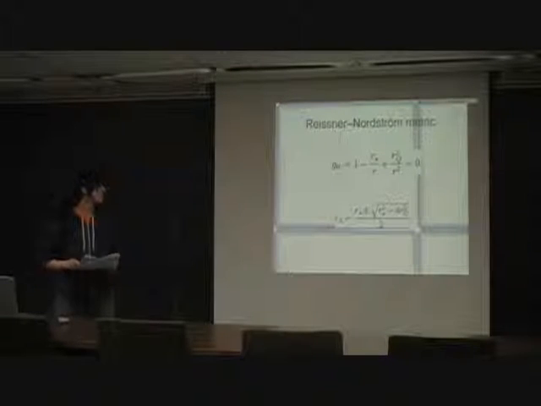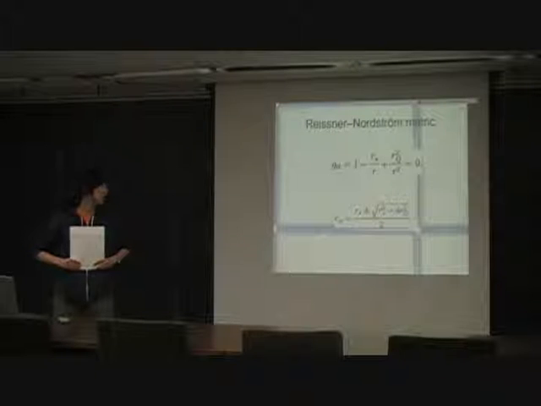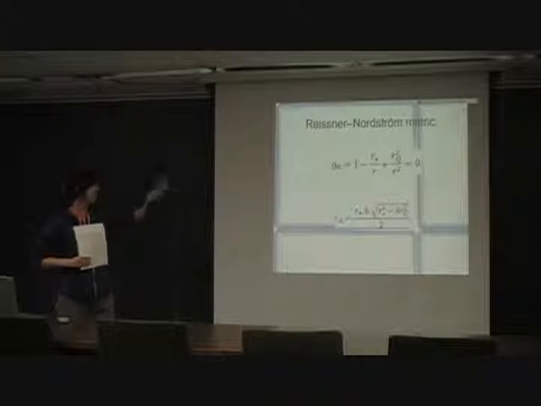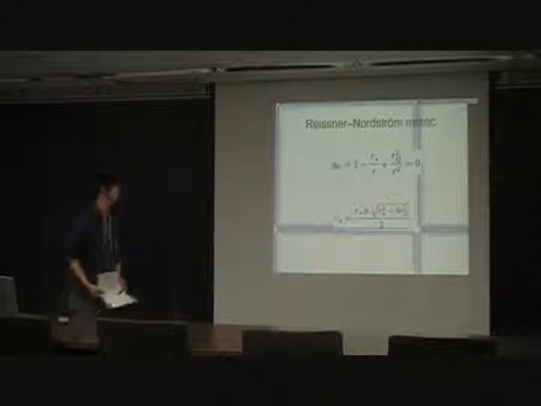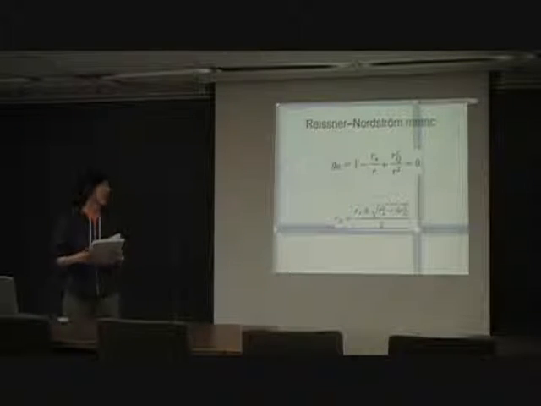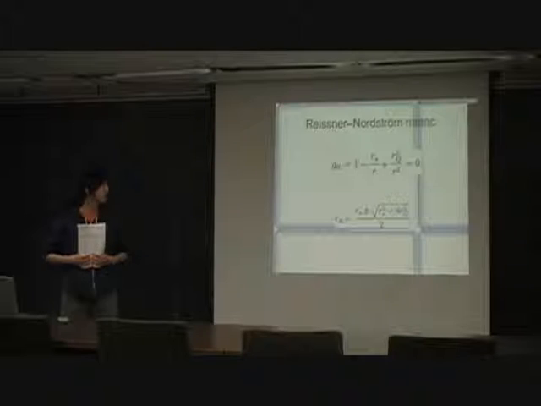For the Reissner-Nordström metric, we can see that there are 2 horizons, which occur at the radii in the second equation. One is the event horizon, and the second one is the Cauchy horizon. And we see that if R_Q, which is the length scale corresponding to the charge, is sufficiently small, smaller than the Schwarzschild radius, then it behaves like a Schwarzschild black hole.